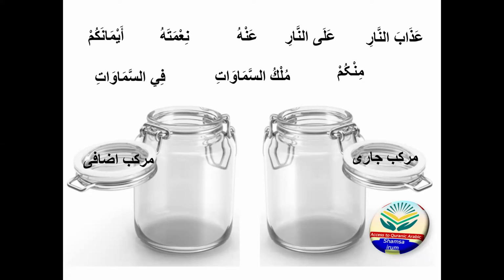So the first one is azaban nar. I hope you chose murakab izafi, because an-nari is majrur. What's the reason behind it? Is it harfu jar? No, azab is not one of the 10 haruf jar which you learned in the last slide. That is why I explained to revise them on your fingers, because you can learn only 10 haruf jar easily. So azab is not a prepositional particle, which means it is a noun, and if it is a noun, it is a mudaf: no al, no tanween.